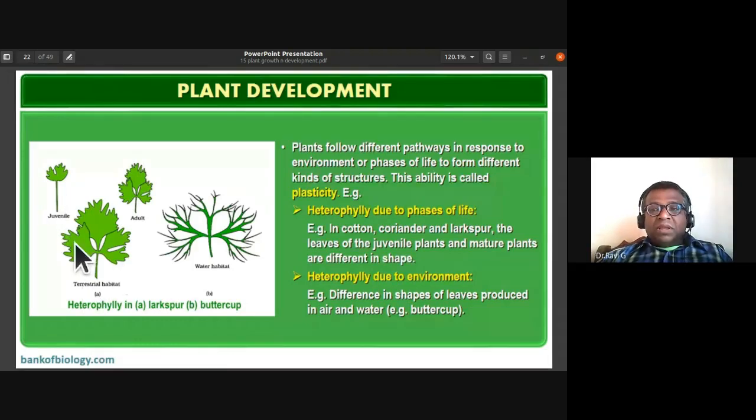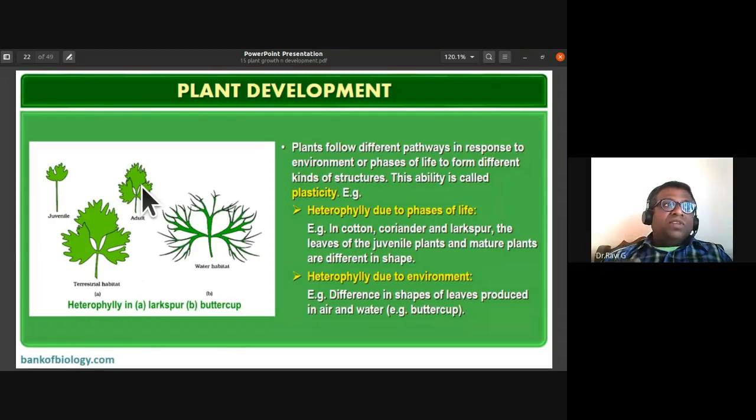Kotamari soppu. So the leaves of the juvenile plants, this is how they look, and the leaves of mature plants are different in shape. The leaves of a juvenile plant and a mature plant are different in shape. Juvenile means when they are very young, and mature plant is the adult phase. So the leaves are different in shape. We call this heterophily due to phase of life.